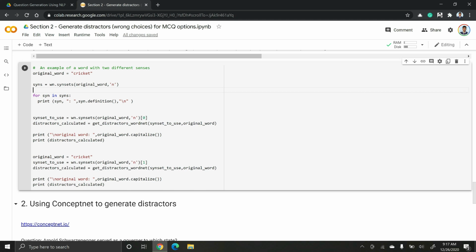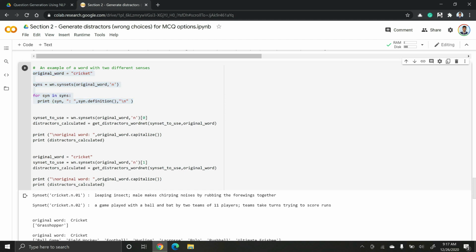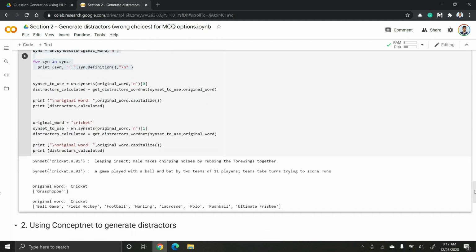So let's take the word cricket and let's print all its synsets. If you look at the word cricket, cricket has two different synsets. One is the insect cricket and the second synset is the game cricket played with bat and ball. Now we will see how we can extract distractors by using two different synsets.